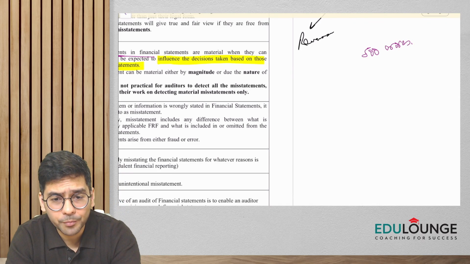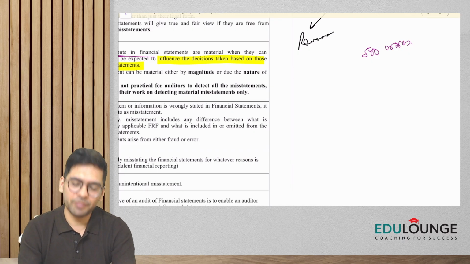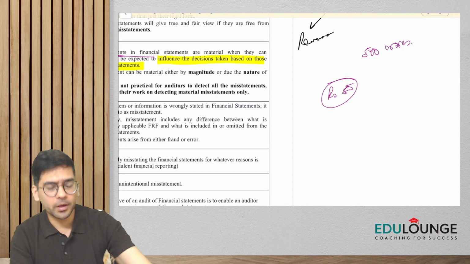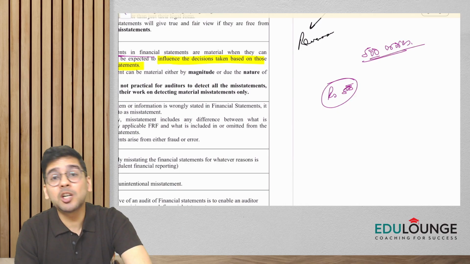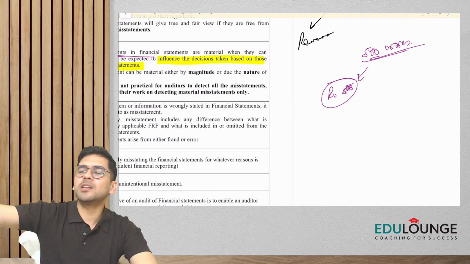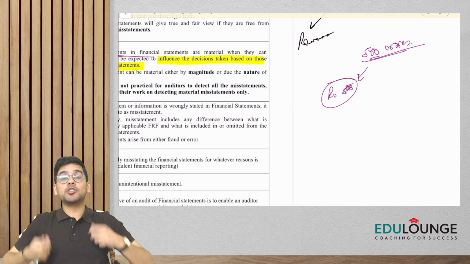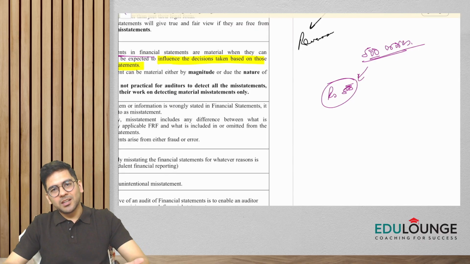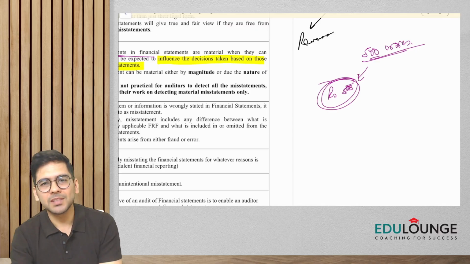Okay, there's a company whose turnover is 500 crores, and some expense in the financial statements, let's say of rupees 50, they have not correctly put. Probably you would not be much bothered, because if the company has a turnover of 500 crores, a mistake of rupees 50 might not change the decision making of the users. A prospective investor who was about to invest in the company would still invest, because even if the amount is misstated by rupees 50, it is not very significant.